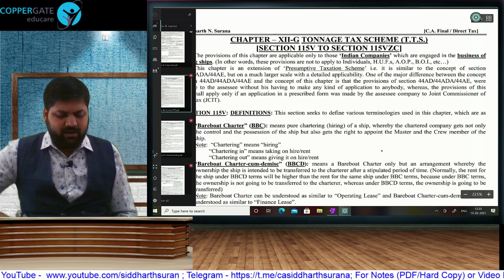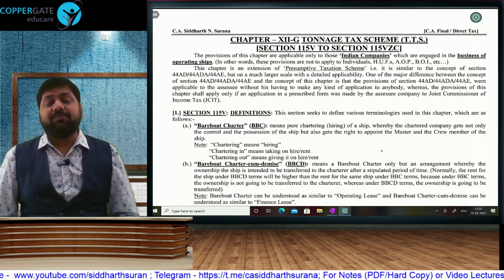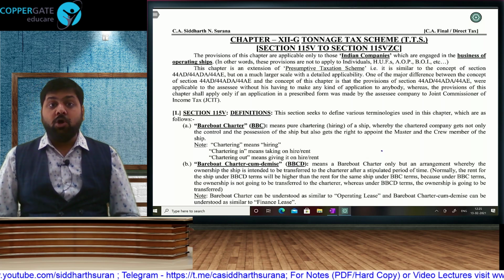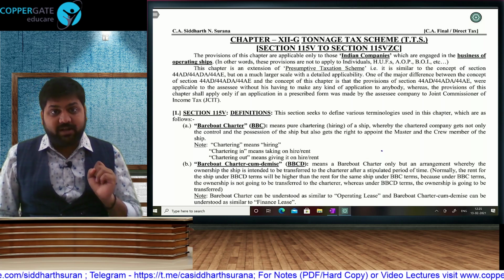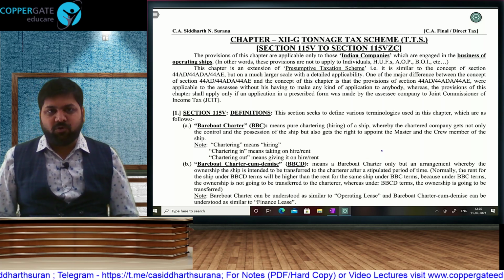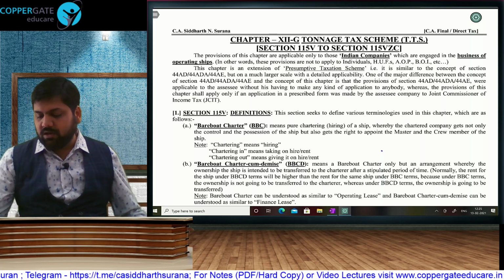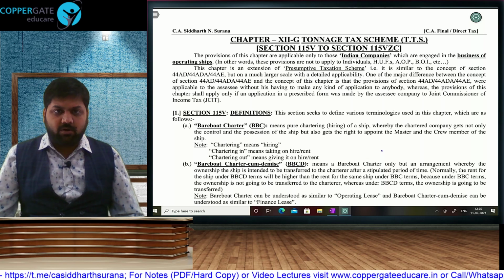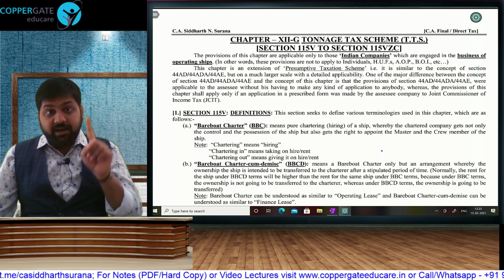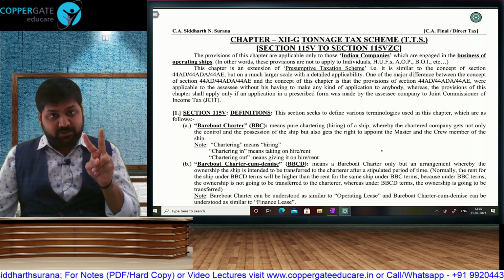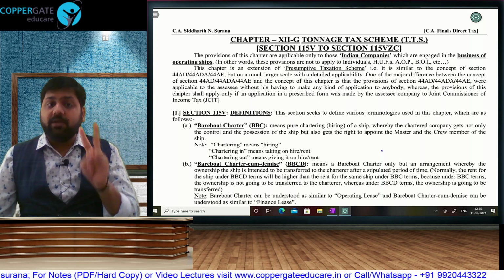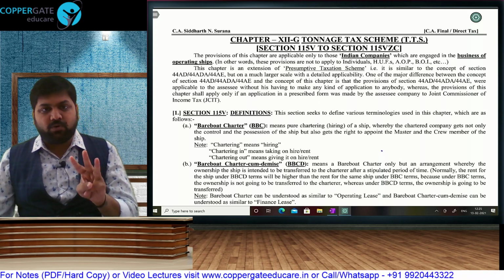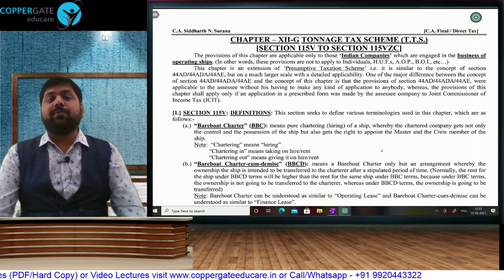Let's now go ahead. Tonnage Tax Scheme, special scheme for presumptive taxation for domestic shipping companies, because for foreign shipping companies, we already have 44B. This is presumptive taxation for Indian companies. First condition, you have to be a qualifying company. What do you mean by qualifying company? First, Indian company, POEM, that is place of effective management in India, should be having at least one qualifying ship and should be operating the ship.